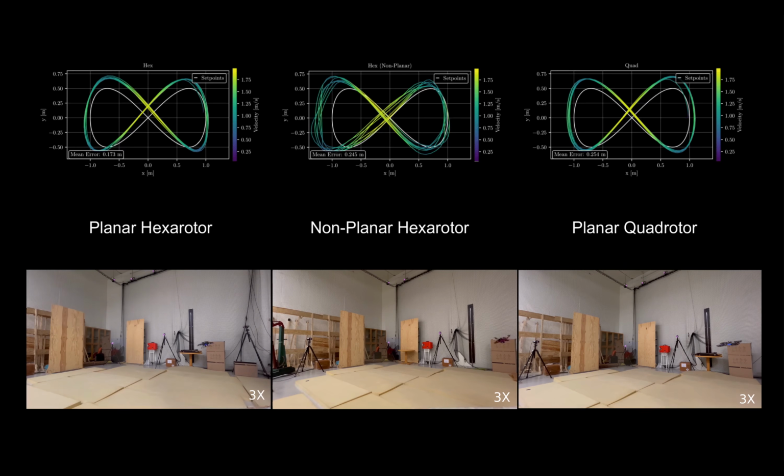We evaluate the proposed architecture with unconstrained control allocation on 3 different platforms: a planar quadcopter, and a planar and a highly non-planar random hexacopter. Our method shows good tracking performance across all experiments, including the random platform.